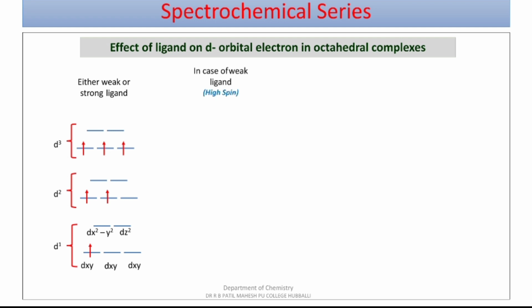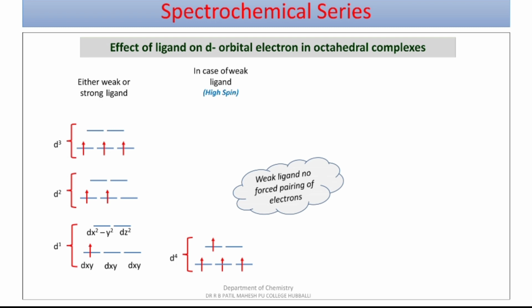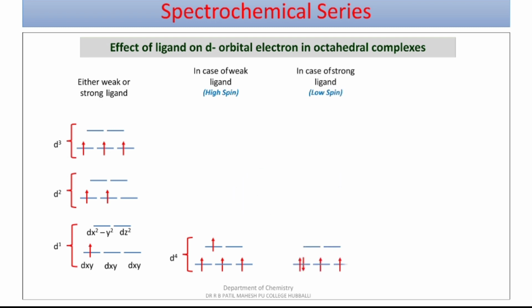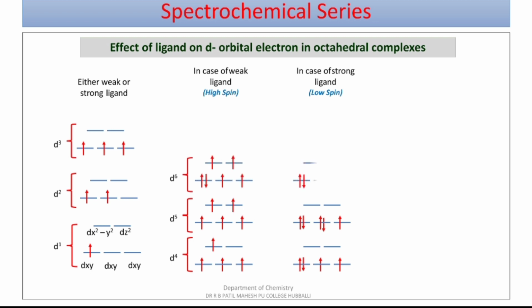For the fourth electron, if it is a weak field ligand, then no forced pairing of electron takes place. Hence, the electron enters the higher available orbital, giving 4 half-filled orbitals. Instead of weak field, if it is a strong field ligand, then pairing of electron takes place, as the nature of strong field ligand is forced pairing. The fifth electron in case of weak field again goes to higher available orbital, whereas in case of strong field ligand it goes for pairing. The same pattern is observed for the 6th and 7th electrons.